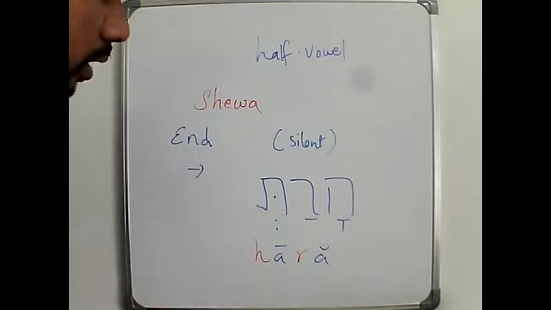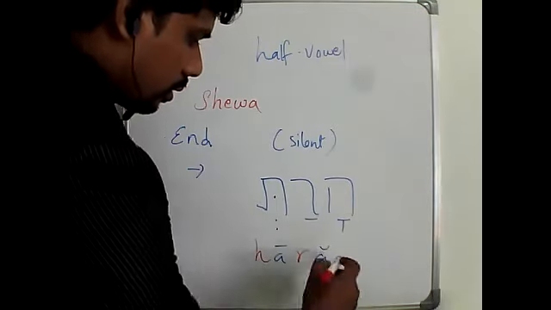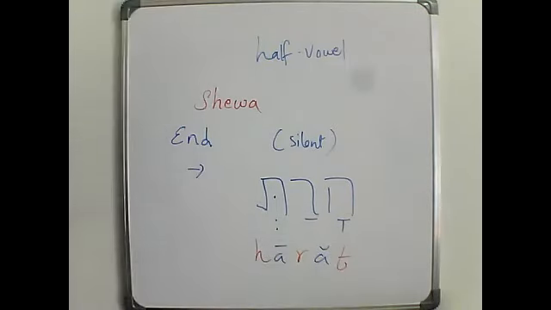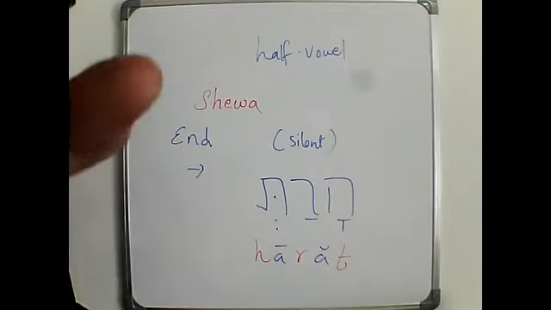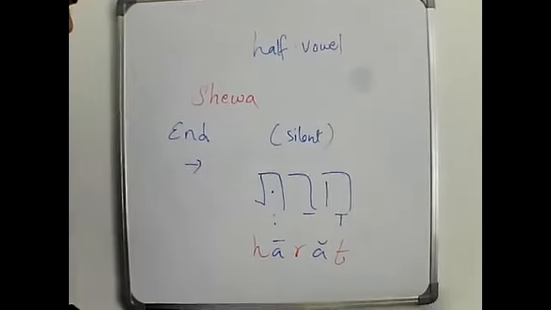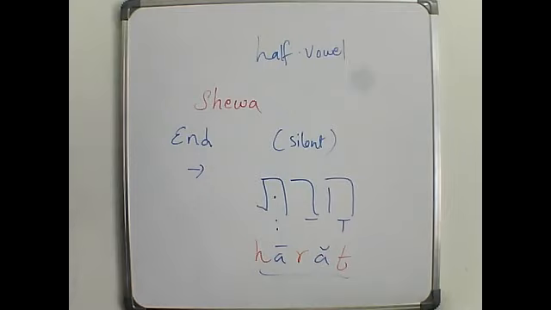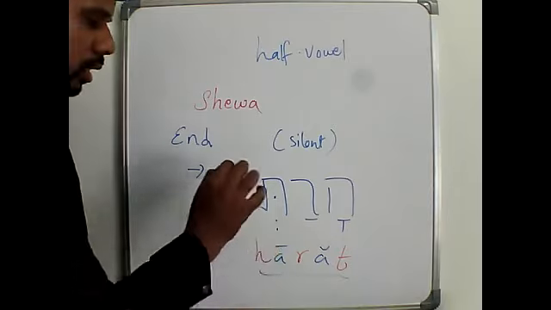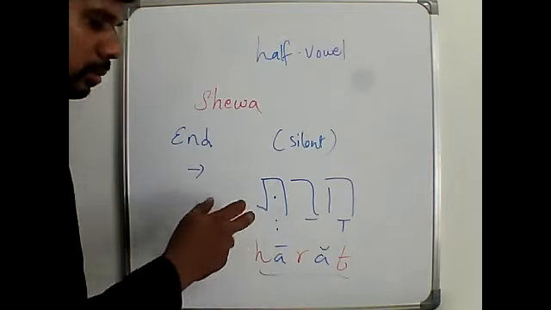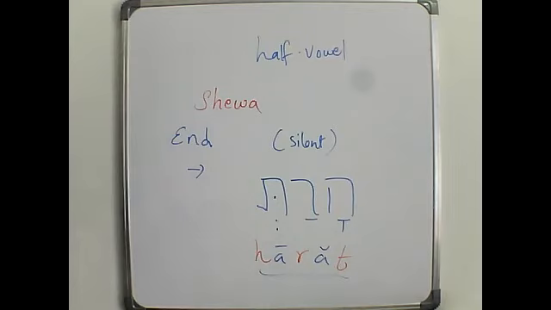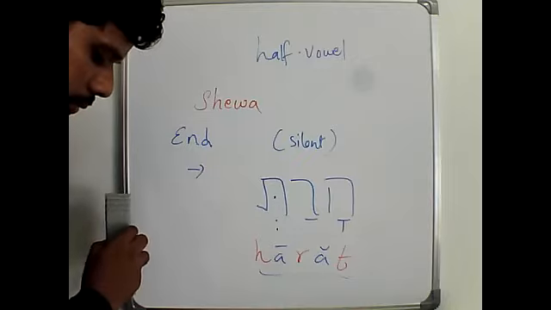If there is a dot inside, it is T. That's all. We should not pronounce the Sheva when it comes at the end. Harat, harat. That is the pronunciation of this word. So I hope you are all clear. When the Sheva comes at the beginning, it has a small e sound. When it comes at the end, there is no sound. Now let us go further.